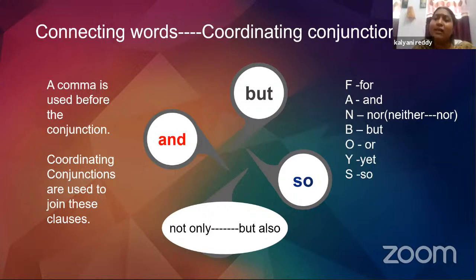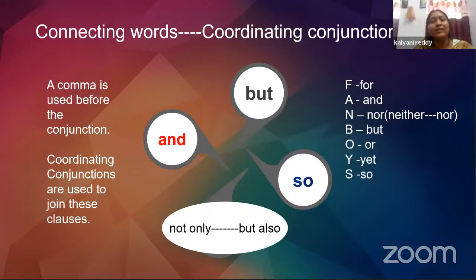Now there is another important point that you have to observe or make a note of when you're writing sentences. And what is it? A comma is used before the conjunction. And coordinating conjunctions are used to join these clauses, right? There is a fancy thing to remember, children, that is FANBOYS.